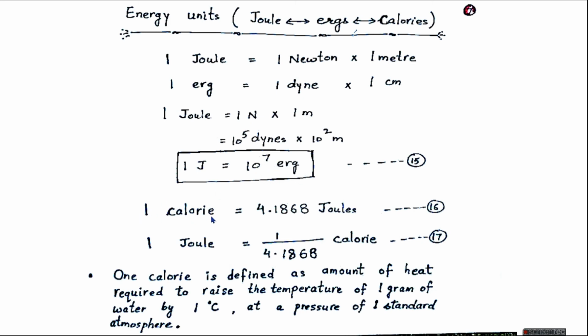1 calorie is equal to 4.1868 joules, or we can say 1 joule is equal to 1 by 4.1868 calories. Just note that 1 calorie is defined as the amount of heat required to raise the temperature of 1 gram of water by 1 degree Celsius at a pressure of 1 standard atmosphere. Please see that instead of using meter here, it should be expressed in centimeters.